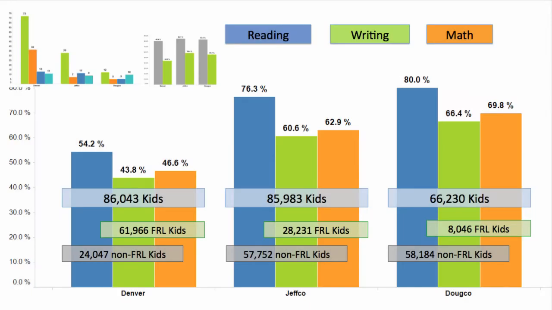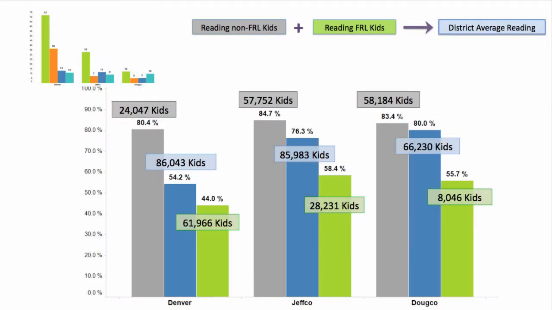Here are the 2014 test score and enrollment data for Denver, Jeffco, and Jeffco. Denver has nearly 62,000 kids in poverty, nearly the same number of all kids in Jeffco. Jeffco has only 8,000 kids in poverty. Denver has nearly 3.5 times as many kids in poverty as Jeffco, with roughly equal number of kids not in poverty. Because free and reduced lunch kids score much lower than non-free and reduced lunch kids, the proportion of free and reduced lunch kids has a huge impact on the overall average score.